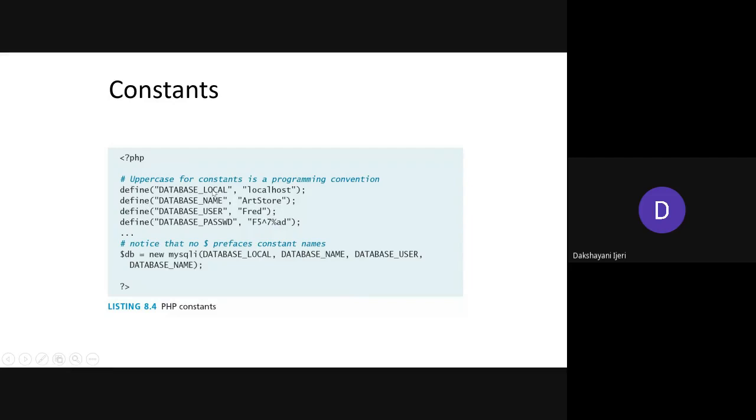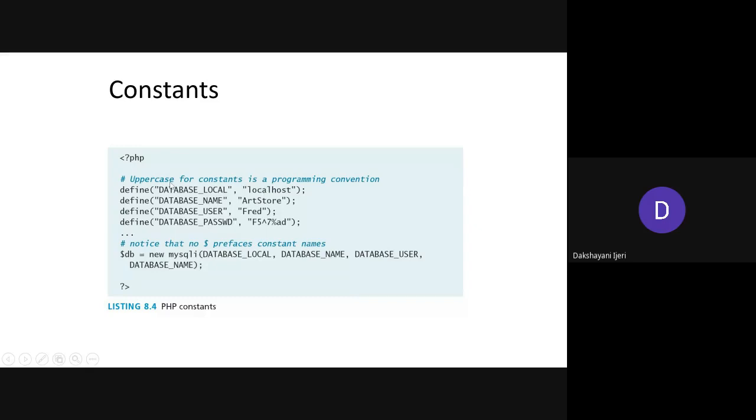This define method will take two parameters. The first parameter is the name of the constant variable, and the second parameter is the value that you want to store as a constant in that variable, right? In all these examples, you can see the first parameters are the names of the variables. For example, database underscore local is a variable, and similarly database underscore name, user and password. These are all names of variables.